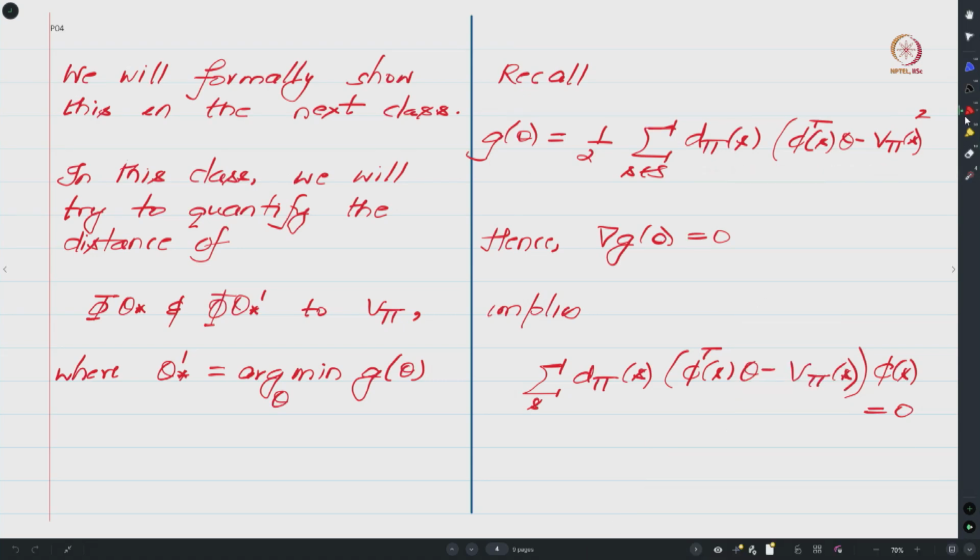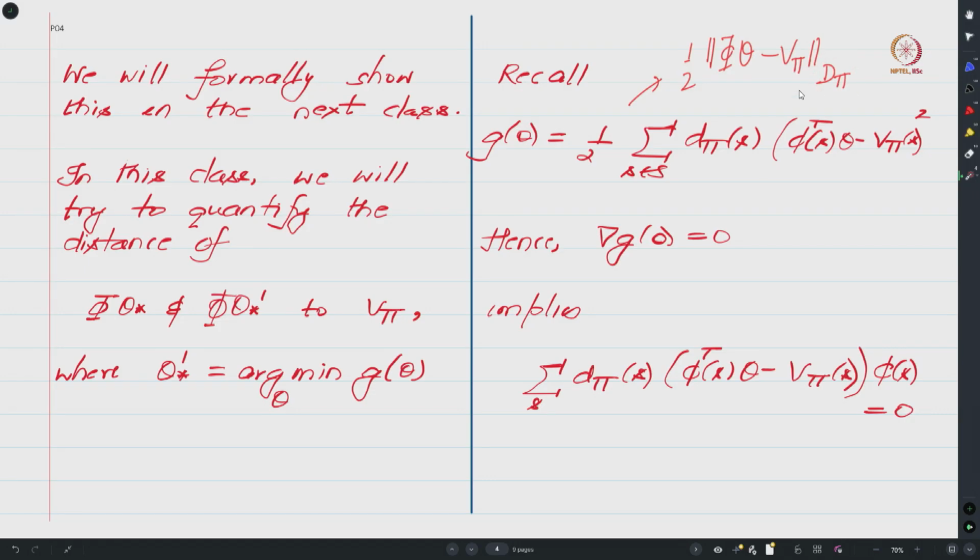So g theta, if you recall, can also be viewed in the following sense: it is half times the norm of phi theta minus v pi, under d pi. So d pi is the diagonal matrix whose diagonal entries are made up of these little d pi's, and recall that little d pi is the stationary distribution associated with the Markov chain induced by your policy pi. So g theta is this quantity, and if we somehow manage to minimize this quantity, then we have the best possible approximation to v pi in the column space of phi under this metric d pi.